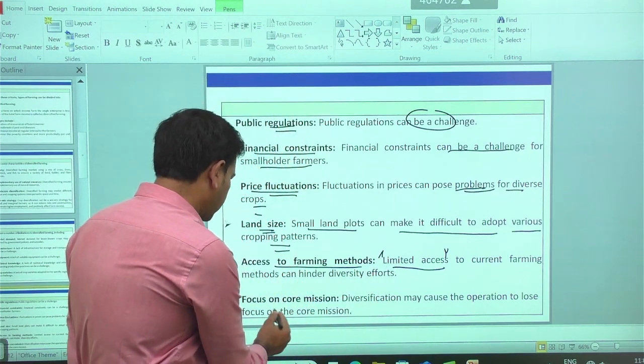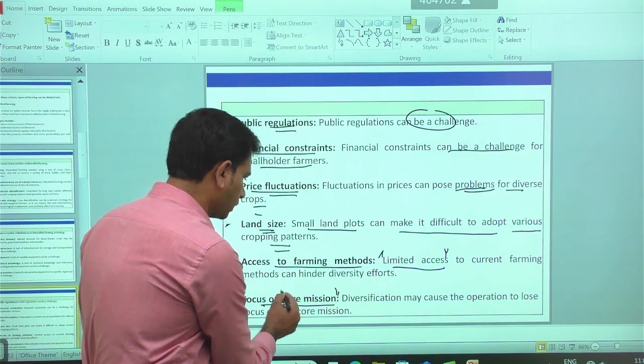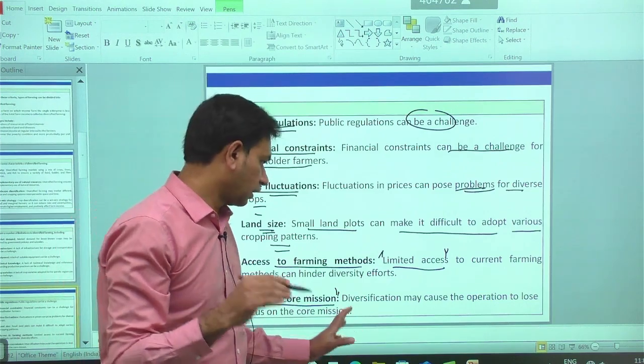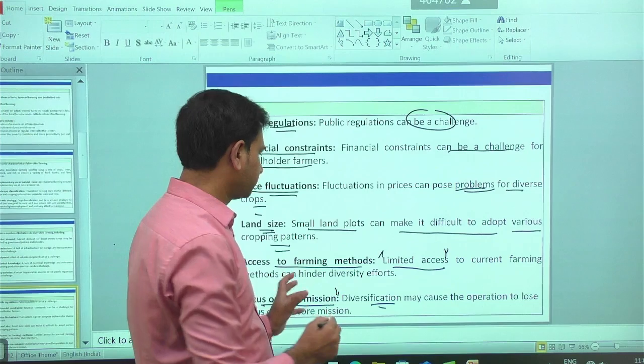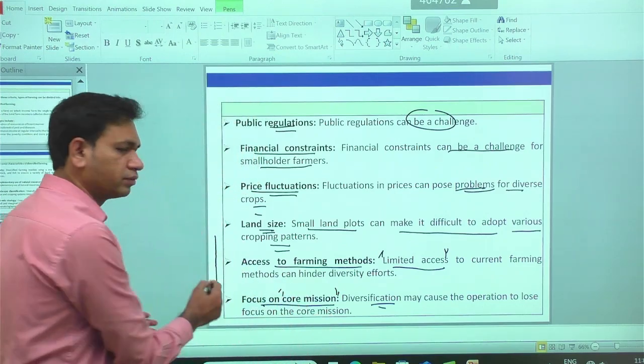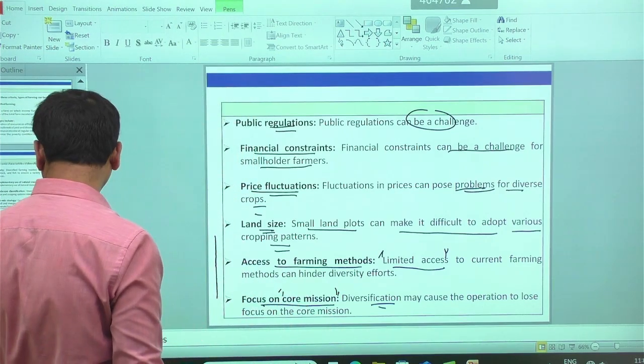Sometimes there is a focus on the core mission, and we may miss the mission and the core aspects. So these are some challenges we have with respect to diversified farming.